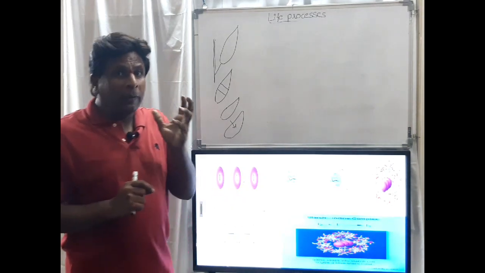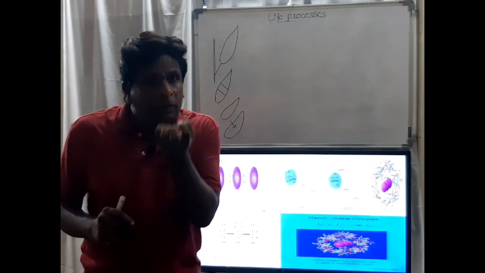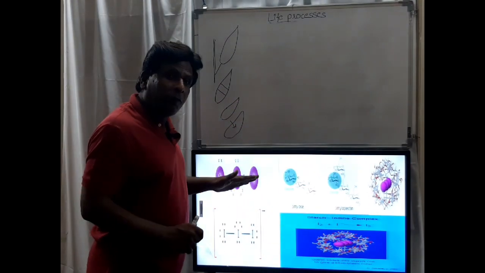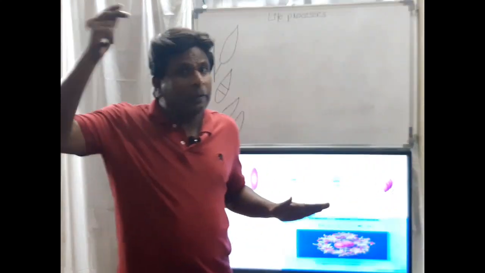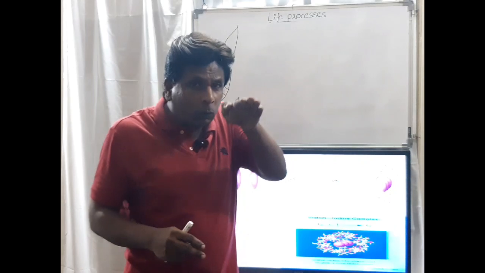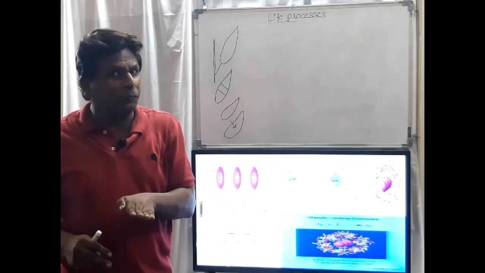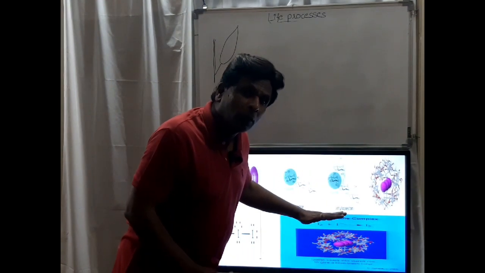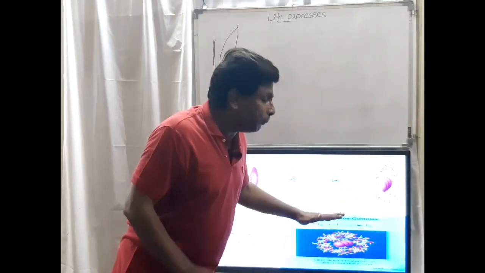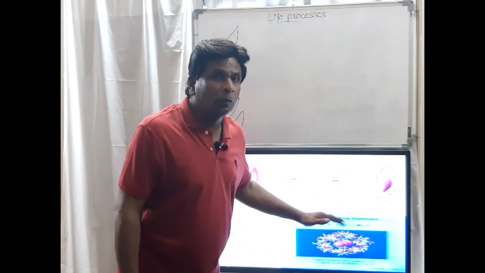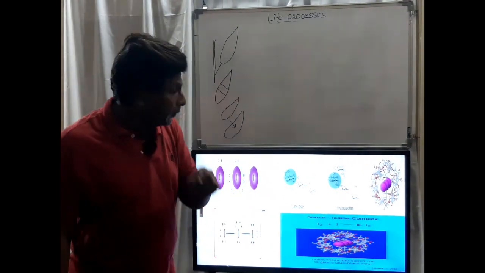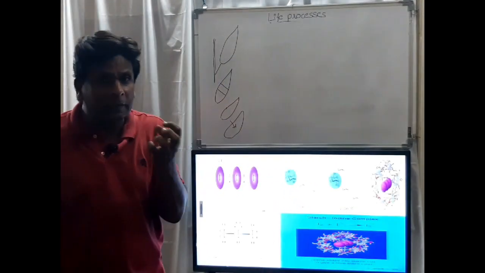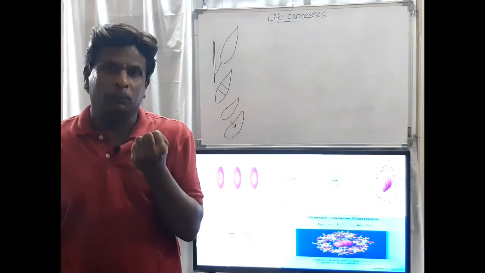The basic thing. When all the colors are absorbed by this complex, what will happen? I have explained in the first point: 2 colors are reflected from the leaf and all the other 5 colors are absorbed by the leaf. So when the sunlight comes to the leaf, to the chlorophyll, 5 types of colors are there in the sunlight. Those 5 colors are coming to the mixture, and that mixture is absorbing all the 5 colors.